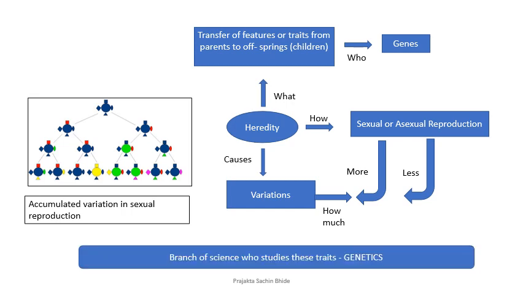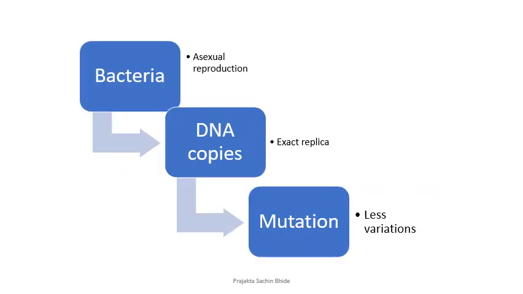Now, if I am studying all of this together, this branch of science is called genetics. In the previous slide, we talked about variation, which gets accumulated over a period of a few generations. But remember one thing, this variation is more effective when it comes to sexual reproduction.